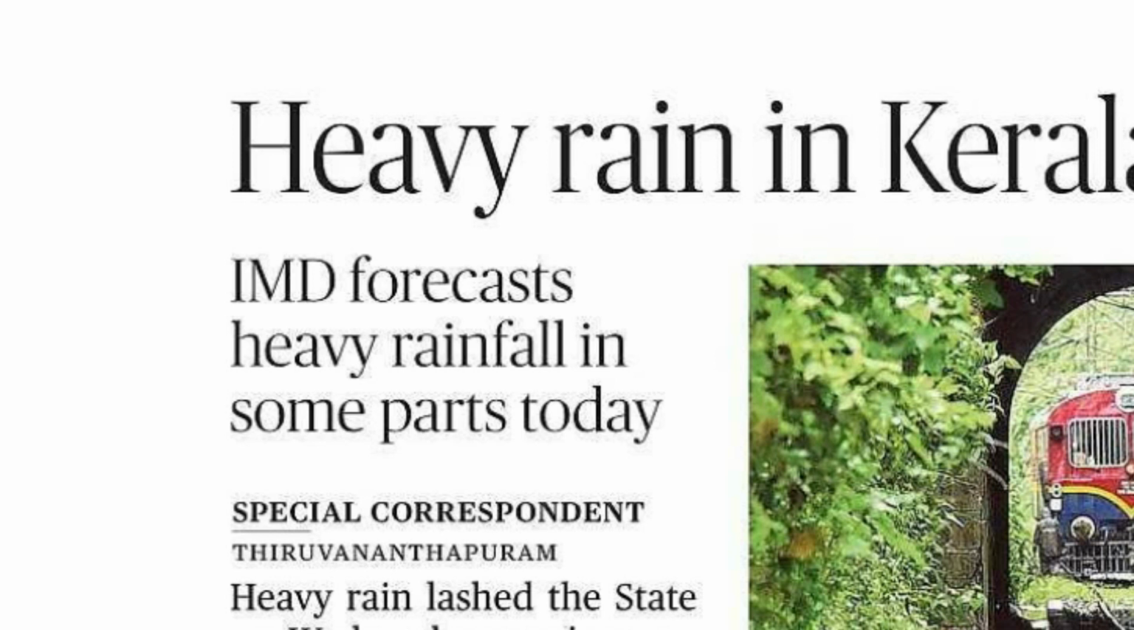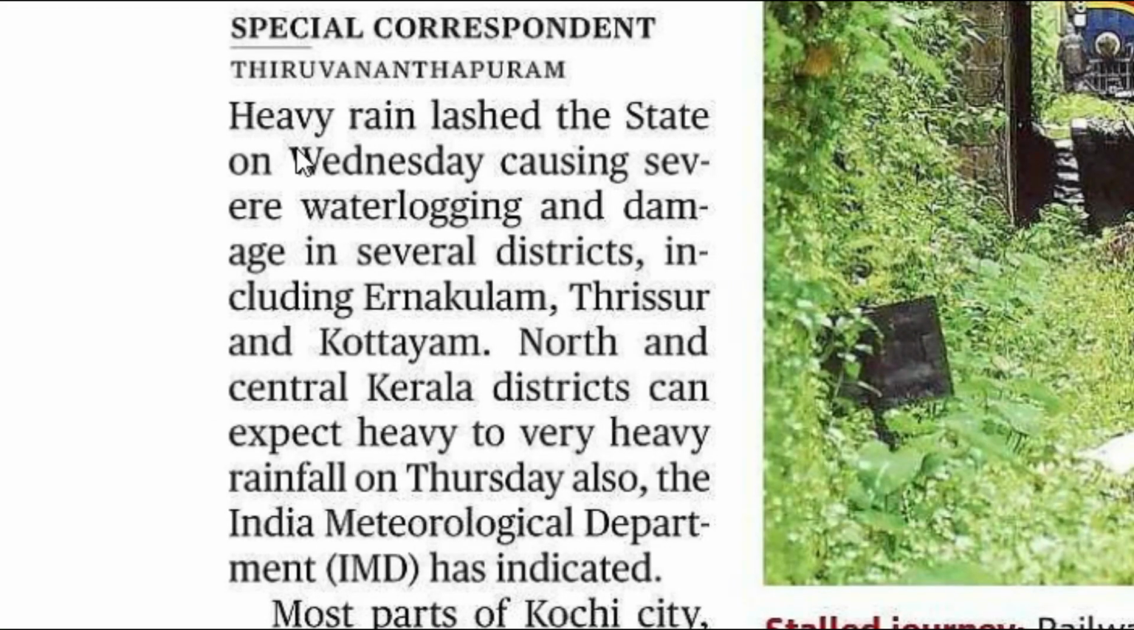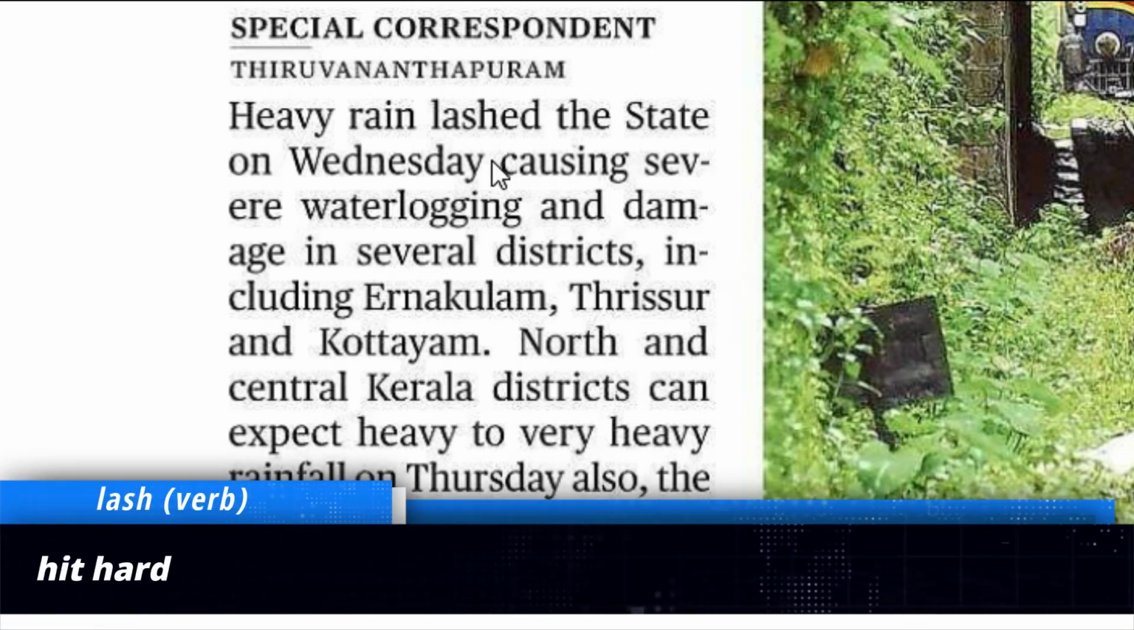Okay, let's look at the first paragraph here. Heavy rain lashed the state on Wednesday, causing severe waterlogging and damage in several districts, including Ernakulam, Thrissur and Kottayam. North and central Kerala districts can expect heavy to very heavy rainfall on Thursday also, the India Meteorological Department, IMD, has indicated. Okay, if you look at this word lashed, heavy rain lashed the state means hit hard. Heavy rain hit the state very hard on Wednesday.